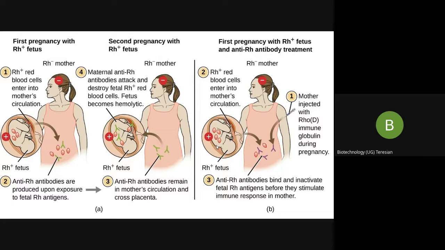So hemolytic disease of the newborn is a classical example of hypersensitivity. Not only this, even blood transfusion reaction is an example of hypersensitivity.